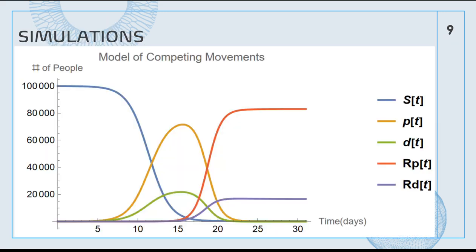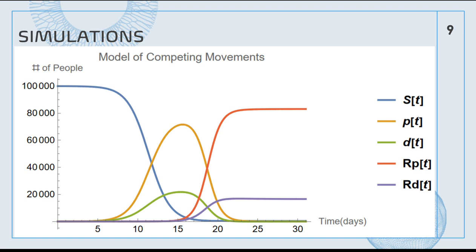So we look at our simulations from our differential equations, and we see that we meet our assumptions and the expected behavior. For S(t), the susceptible population, it starts off at 100,000, which is the starting population in the town, and crashes to 0 around halfway through the month, around 15 days. As S(t) decreases, we see increases in P(t) and D(t).